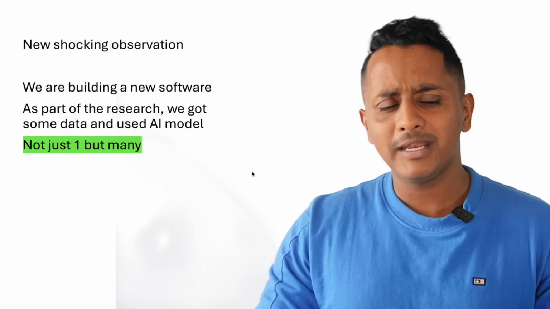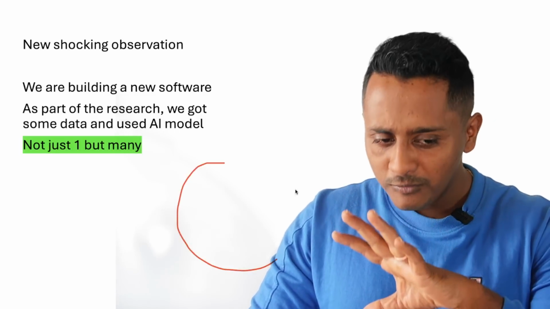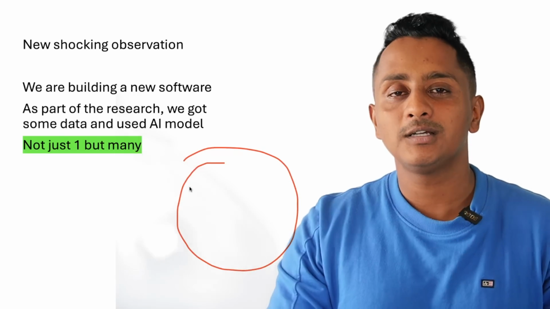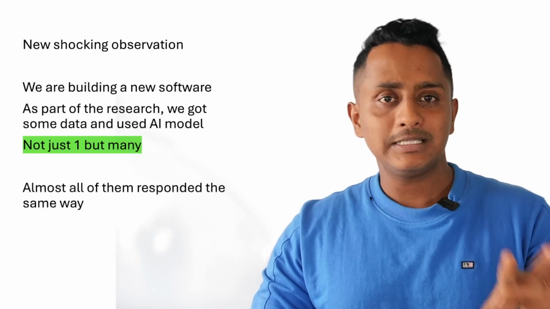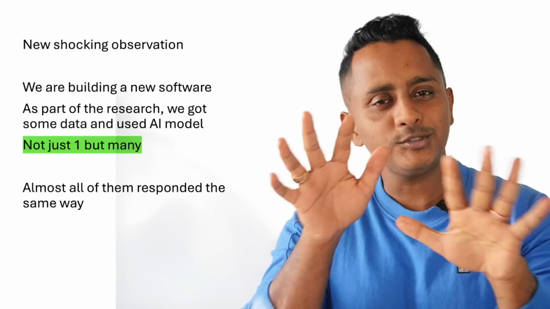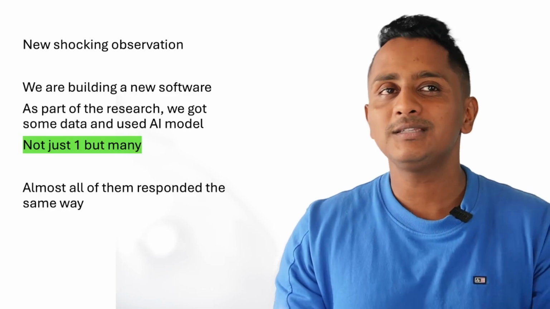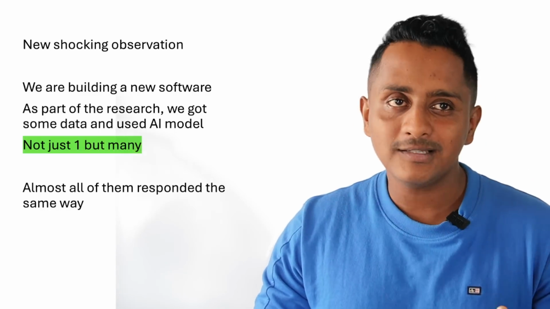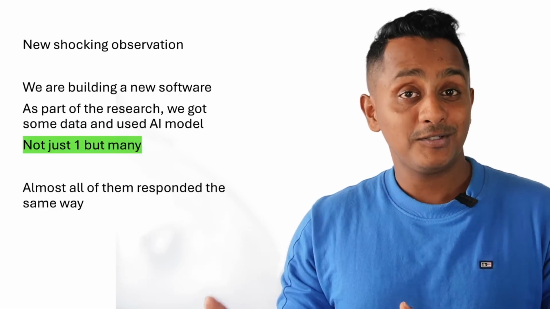So as part of this research, we got some data and used AI models, not just one, but so many AI models. We got a lot of data and put in these questions: the first part, just the second part, or the first and the third. And all of them almost gave a similar kind of result. All of them responded the same way, because of which I am making this video confidently that even for the Pearson software, it is most likely going to be the same. Because all the AI software have gotten enough data already, because PTE has been running for close to 10 years now. So they've got a lot of data. So most probably whatever we see here should be a replica of how the Pearson software behaves.